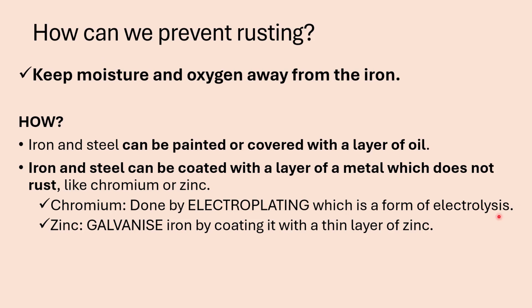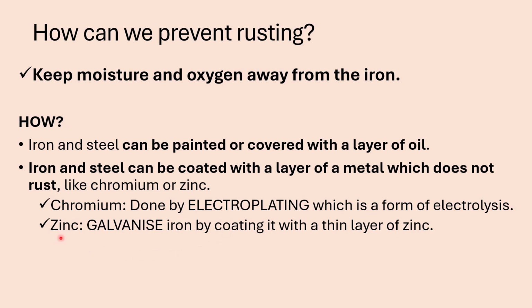So how can we prevent rusting? Firstly, we need to keep moisture and oxygen away from the iron. So how can we do that? You can either paint the object, or you can cover it with a layer of oil, or you can cover the iron with a layer of chromium, and that is done through electroplating, which is a form of electrolysis, and I'm sure that you've learned about electrolysis in grade 8.